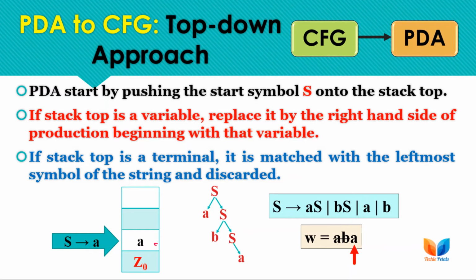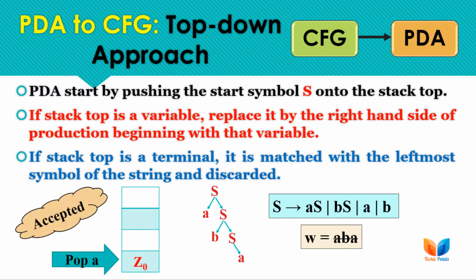After the application of this rule, we have a as the stack top. Now it also matches the input string symbol, and we pop the a from the stack top. Now the string is derived, as the input is null and the stack top is Z0, and this is the case of PDA acceptance. So the PDA can accept this string by following these production rules in the given order.